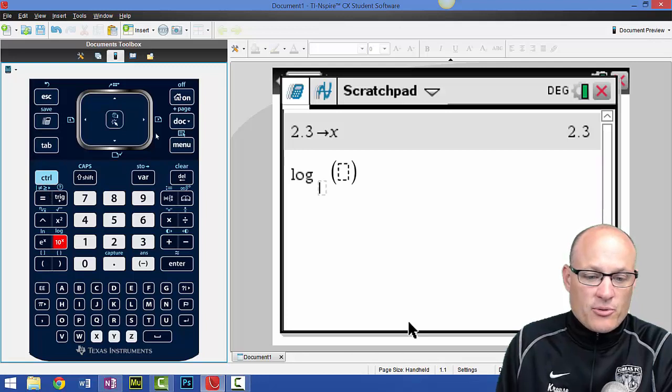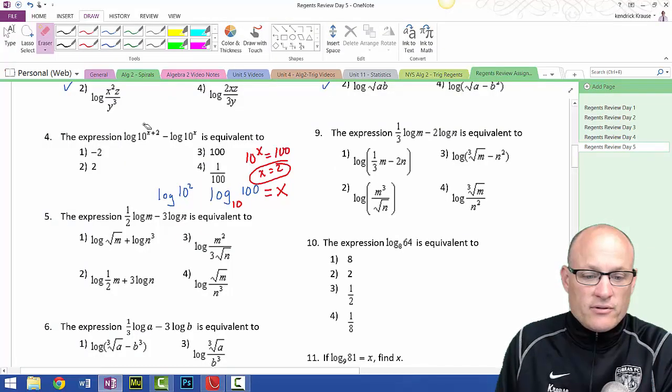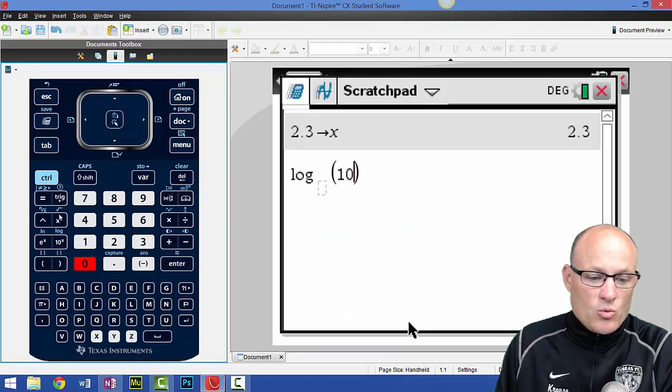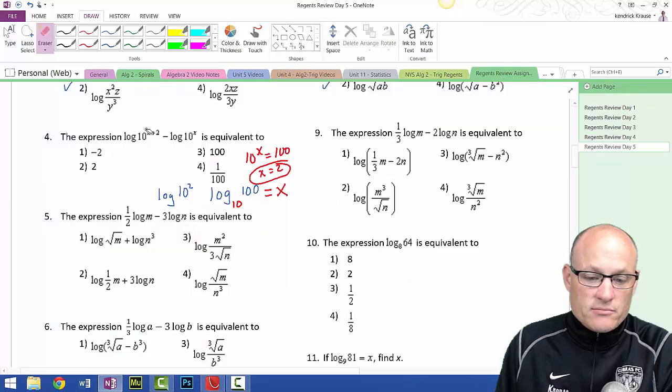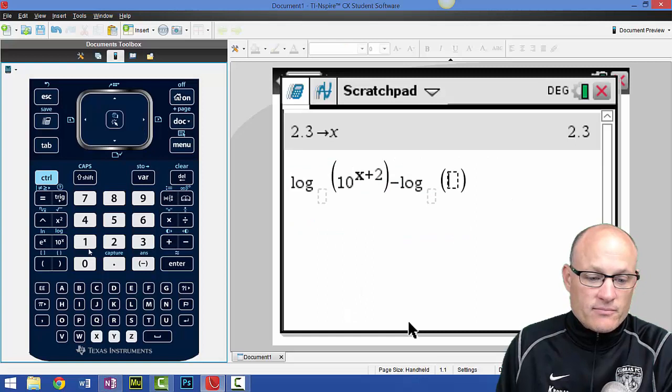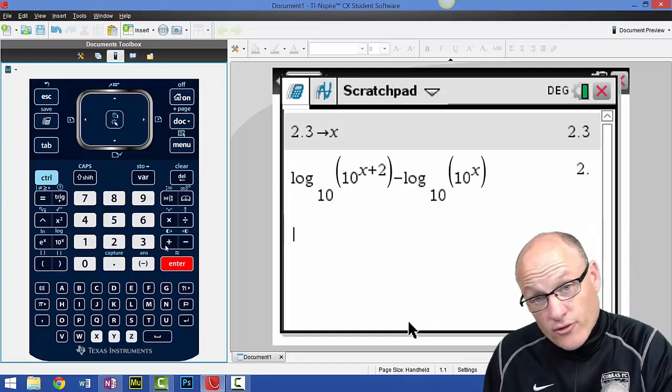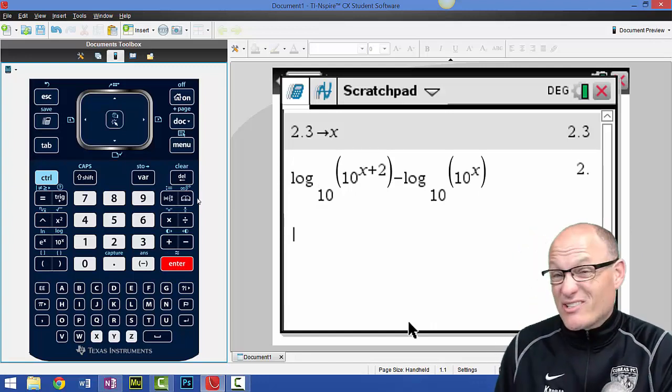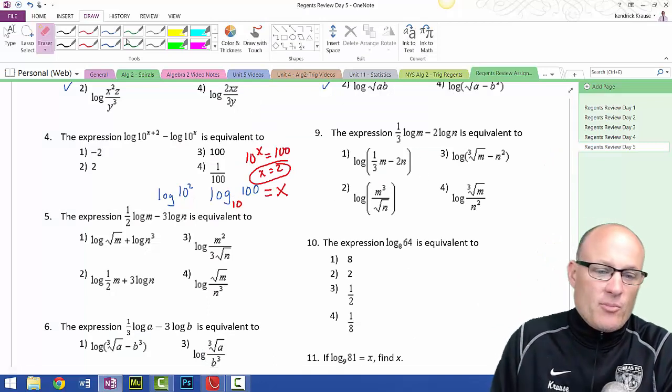I'm not going to put in the base 10. We're going to do it the exact same way they do it, of 10 raised to the x plus 2 minus log, not going to put that in, of 10 to the x. And it just tells us to. So we can cheat just a little bit. Sometimes that works. Okay, let's go back.